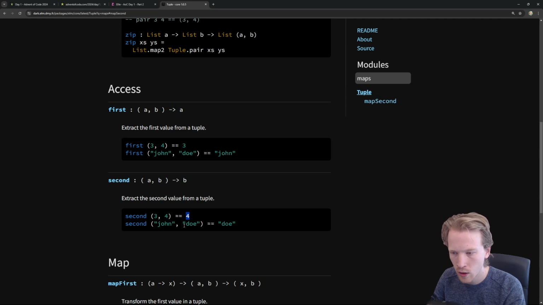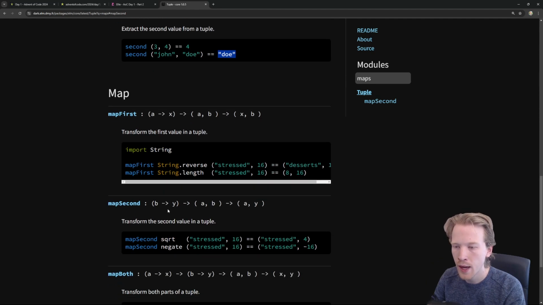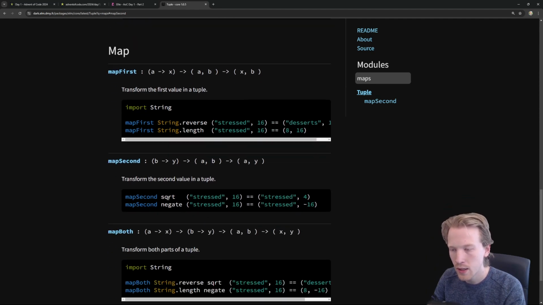This just gives you the 4. If you give it John Doe, it'll just give you the Doe. What you can do is you can say map second. So what map second does is it says, I just want to transform the right side of this pair. I don't care about the left input. So here we're taking the square root of the second part of this tuple. So what we're saying is leave "stressed" alone, return that as is, but do the square root of 16. Or leave "stressed" alone and just run negate on 16.